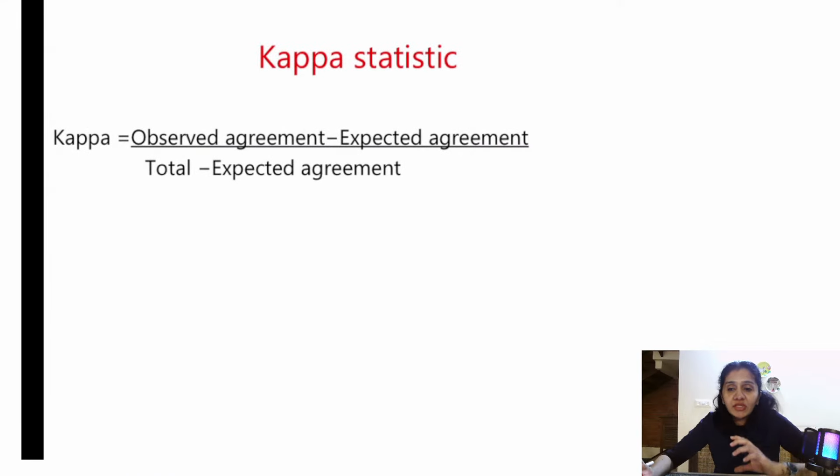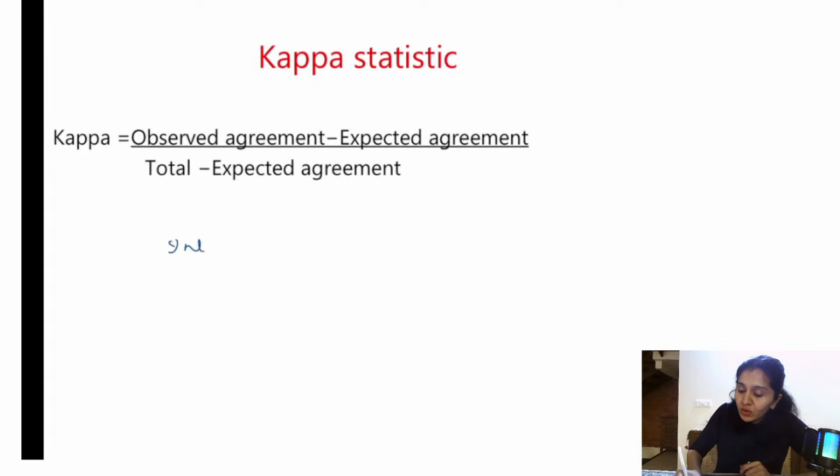So kappa statistic, I'm just giving you the formula. It is observed agreement minus expected agreement divided by total minus expected agreement. Okay, this is to check for the level of agreement, inter-observer variation. So if you see the word kappa statistic, inter-observer variation should come to your mind.